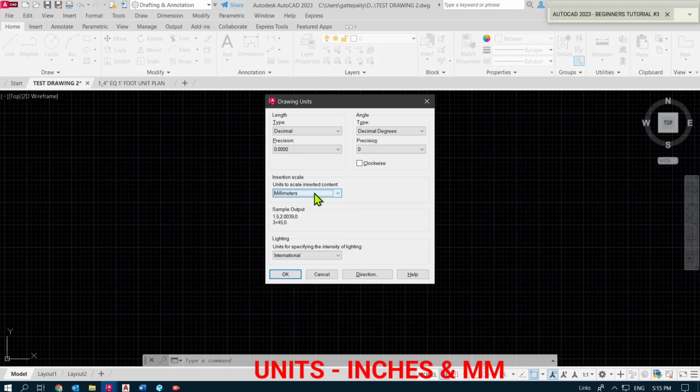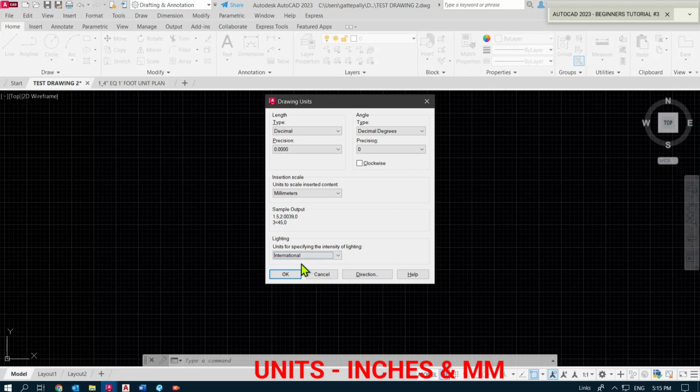Lastly, the lighting option controls the unit of measurement for the intensity of photometric lights in the current drawing. However, this is something that won't affect our 2D drawing in any way, so I won't elaborate on this for now.